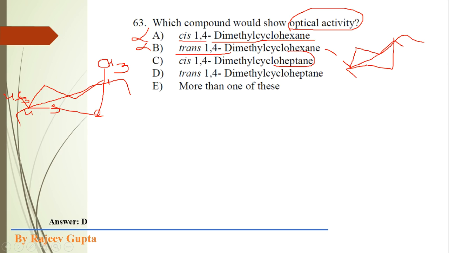Our basic carbon skeleton is changed, that is heptane. We know the heptane structure has 7 carbons. First I am drawing the structure of this molecule.